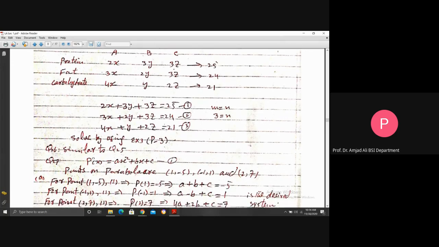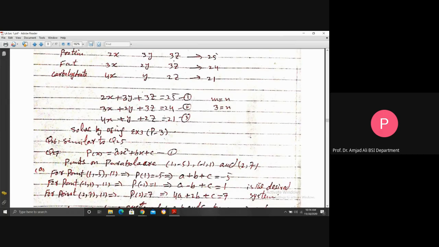Question 26 is similar to question 25. The same weight, number, but instead of protein, fat, carbohydrate, some other thing is used. So it is very similar to question 25. You can do question 26 by constructing the tabular form, then the system, and then solving that system.